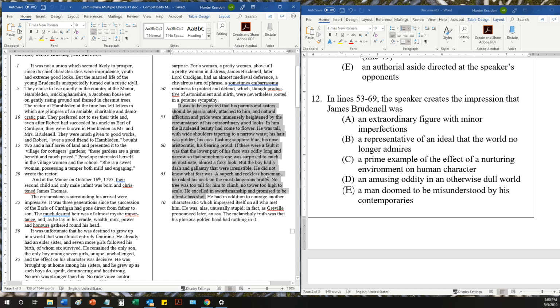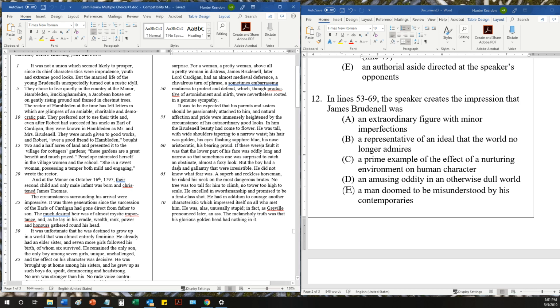He was good at a lot of physical things, and he had a way of interacting with other people that was seen as gallant and dashing. All right, so our answer here is going to be A, an extraordinary figure with minor imperfections.